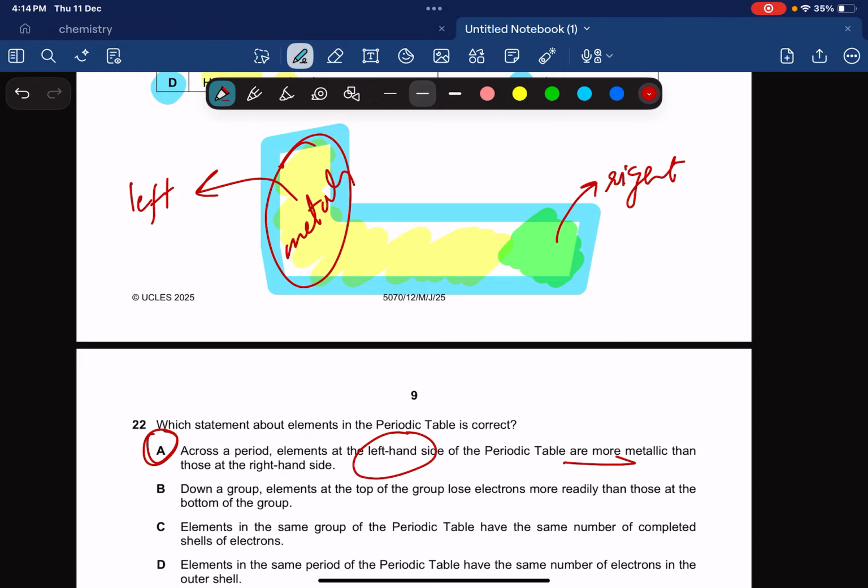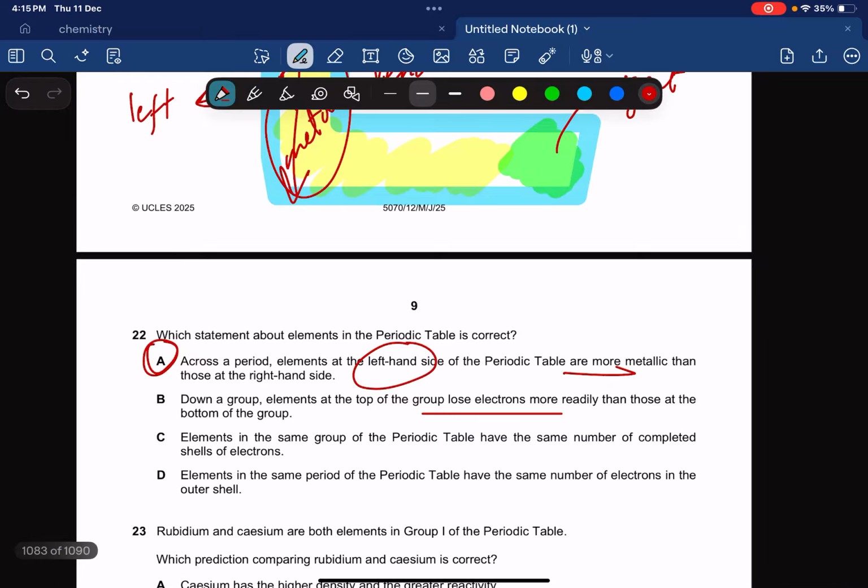Down the group, elements at the top of the group lose electrons more readily. No, as you move down the group in metals, the reactivity of the metal increases, and when the reactivity increases, they are going to lose electrons more readily.